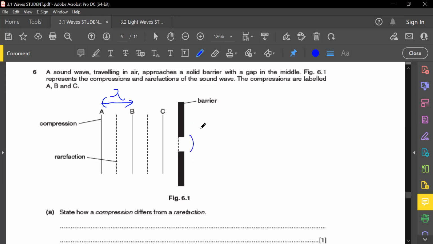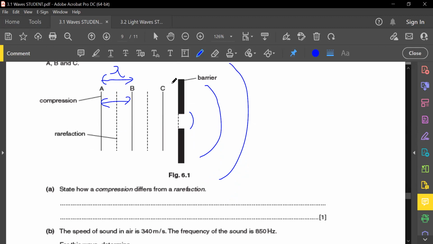And when you draw it, the wavelength must be the same before and after diffraction. Meaning, from the eye level, if this is 5 cm, this better be 5 cm and this better be 5 cm. Of course, you're expected to draw better with a pencil. I'm just drawing with a mouse, that's why there's clearly some difference in the wavelength. But when you draw it, you're expected to draw the same wavelength, guys. Diffraction does not affect the wavelength. Very important. Diffraction does not affect the wavelength. Super duper important. Always asked to be drawn.